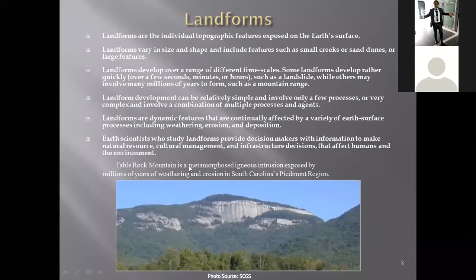Normally, earth scientists study these types of geomorphological features for decision making, for example, policies. Like for example, climate change. As you know, climate change studies are very much related to geomorphological studies. Geomorphology can give you important information on how the past climates were and how the future climate will be.